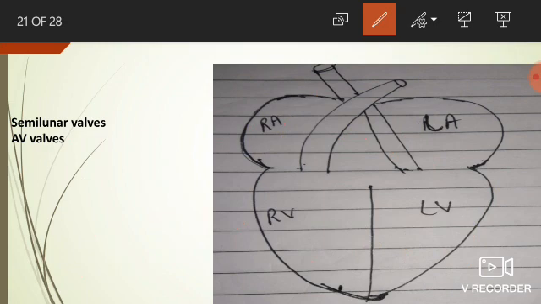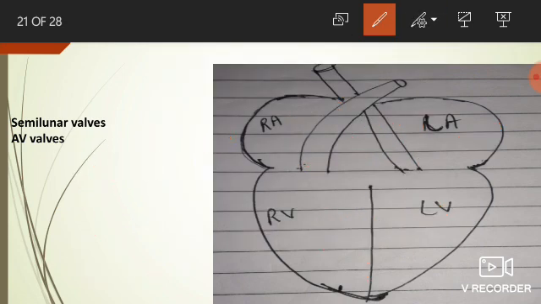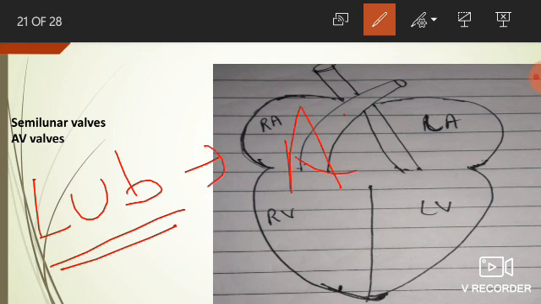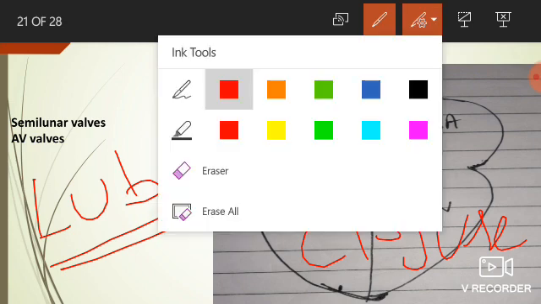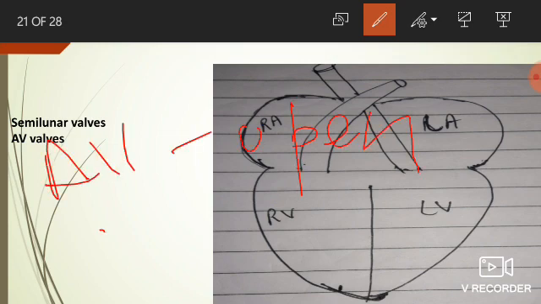Then in ventricular systole, AV valves are closed. SLV are open. In ventricular systole, a sound lub is also heard due to closure of AV valve. Then the early phase of common diastole, again AV valve open, SLV valve closed.